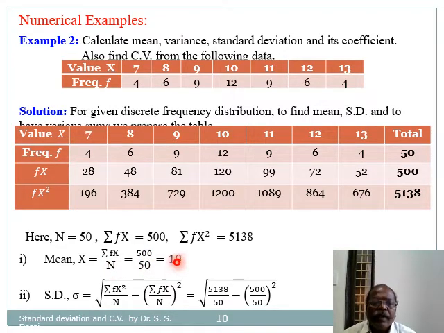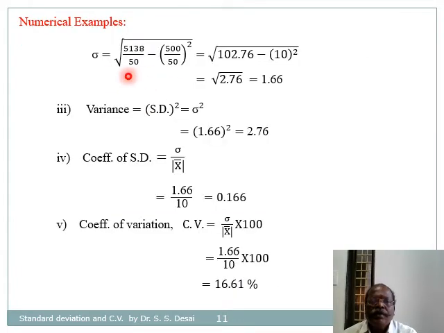Therefore mean is equal to summation of f into x divided by n, 500 divided by 50 equal to 10, and standard deviation is root of summation of f into x square divided by n minus bracket summation of f into x divided by n bracket square. By substituting the various values and simplifying, finally we get standard deviation sigma is equal to 1.66.